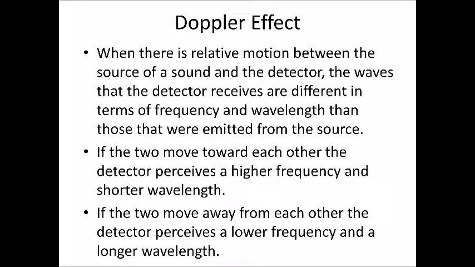Finally, let's talk about the Doppler effect. When there's relative motion between the source of a sound and the detector, that could be an ear or some kind of sound detector, the waves that the detector receives are different in terms of both frequency and wavelength than those emitted from the source. If the two move toward each other, the detector perceives a higher frequency and a shorter wavelength. If the two move away from each other, the detector perceives a lower frequency and a longer wavelength. So we're talking about the perceived frequency.